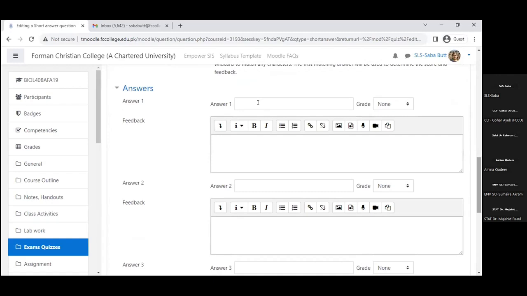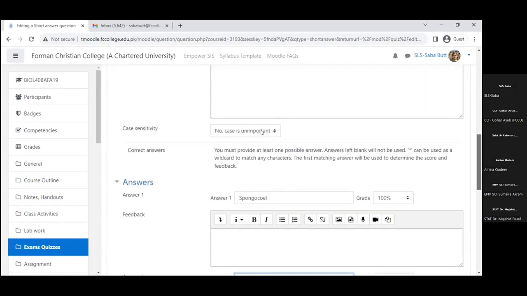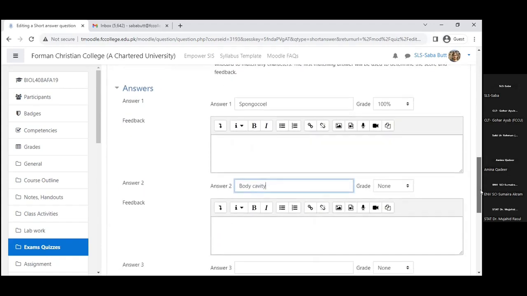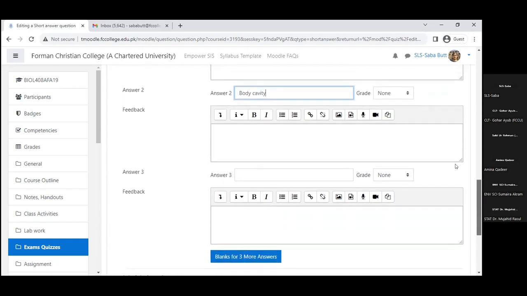Now, first answer, I will say that this will be sponge. See, this is a correct answer, and they will get 100% marks. Now we'll say the answer two. Answer two is, I would say, now I can make it capital or not because I have this option here. You can see that case is unimportant, so I can give it in any way. Again, grade for this will be 100%.